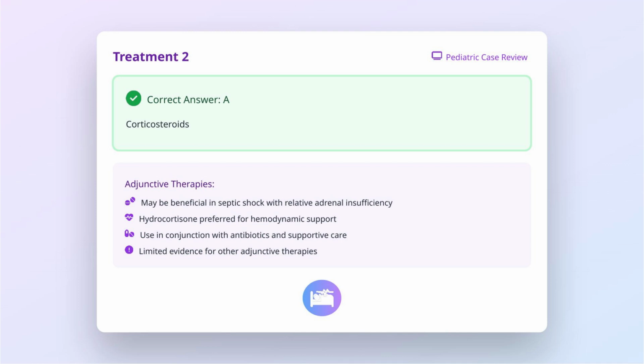Corticosteroids should be considered as adjunctive therapy in meningococcal septic shock. Patients with severe meningococcemia may develop relative adrenal insufficiency due to the stress response and direct effects of endotoxin. Low-dose hydrocortisone may improve hemodynamic stability in patients with catecholamine-resistant shock. The other options have limited evidence supporting their routine use. Fresh frozen plasma may be indicated for coagulopathy, but not as a primary therapy. Exchange transfusion and plasmapheresis remain experimental approaches without strong evidence for routine use in pediatric meningococcemia.